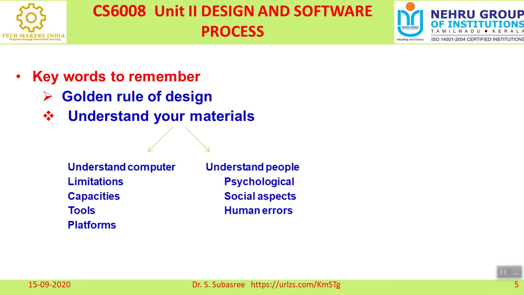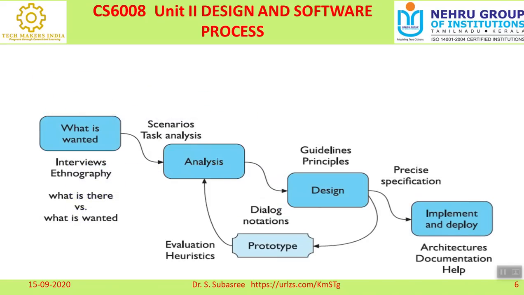Whether he is capable of doing the work or not, that is called understanding about the people. So the golden rule of design has two factors. Generally we can say it is understand your material. Under this, it is classified into two categories. One is understand about the computer, and the other important factor is understand about the people who are going to develop this prototype or this model. These two things you have to remember always.